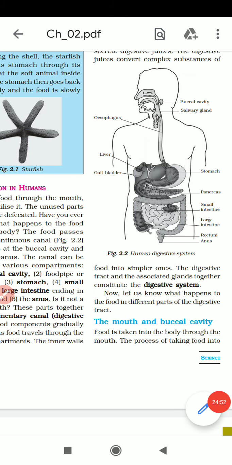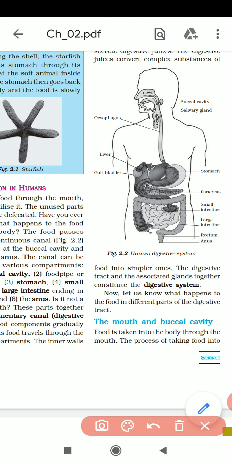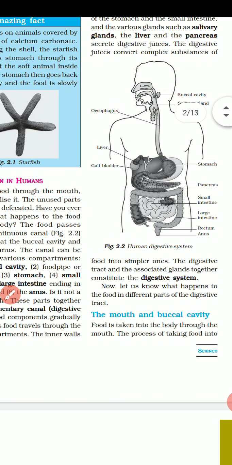Students, recall once again. When food enters the food pipe, it goes through the food pipe by contraction and relaxation. Then the food enters the stomach. This is known as the stomach.